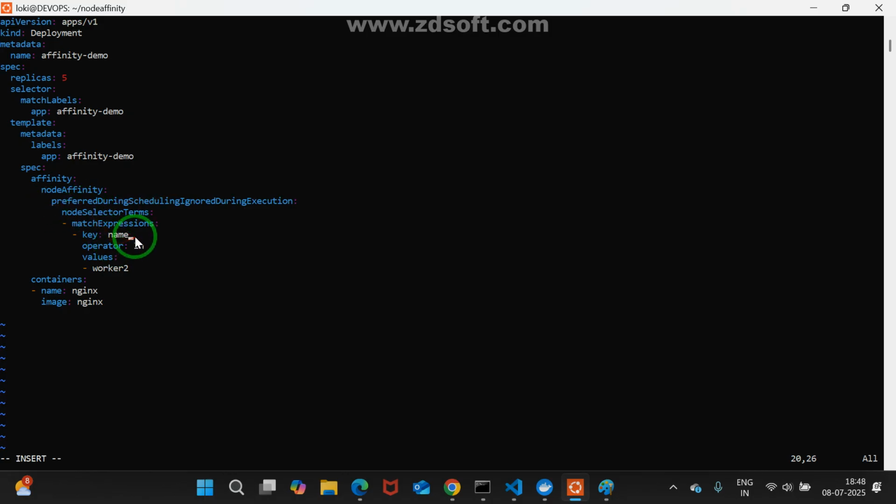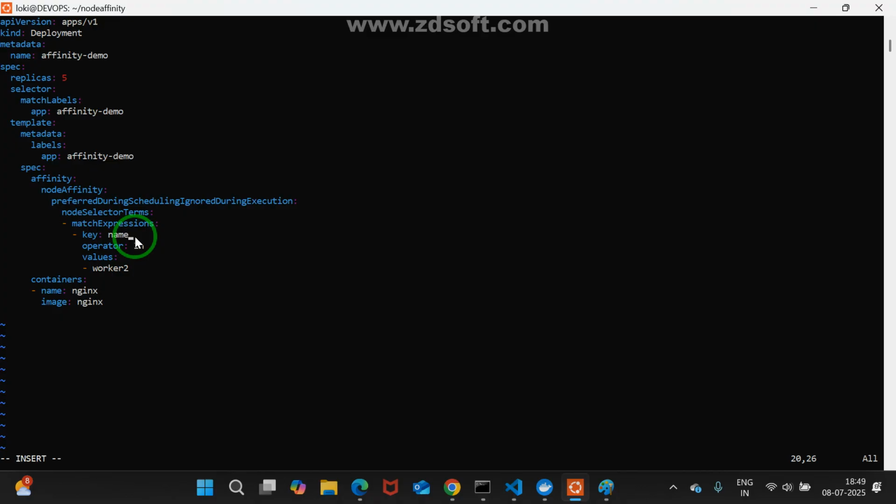See, why are they going to use preferred in real time? Maybe you specify at the time of creation that node 2 is there. At the time of deployment, node 2 may not be available. Are you understanding or not? Node 2 may be cordoned or drained, concept you may have heard in my Docker Swarm classes. Maybe the node is not running at that time. What will it do? It will go and create the resource on another node.